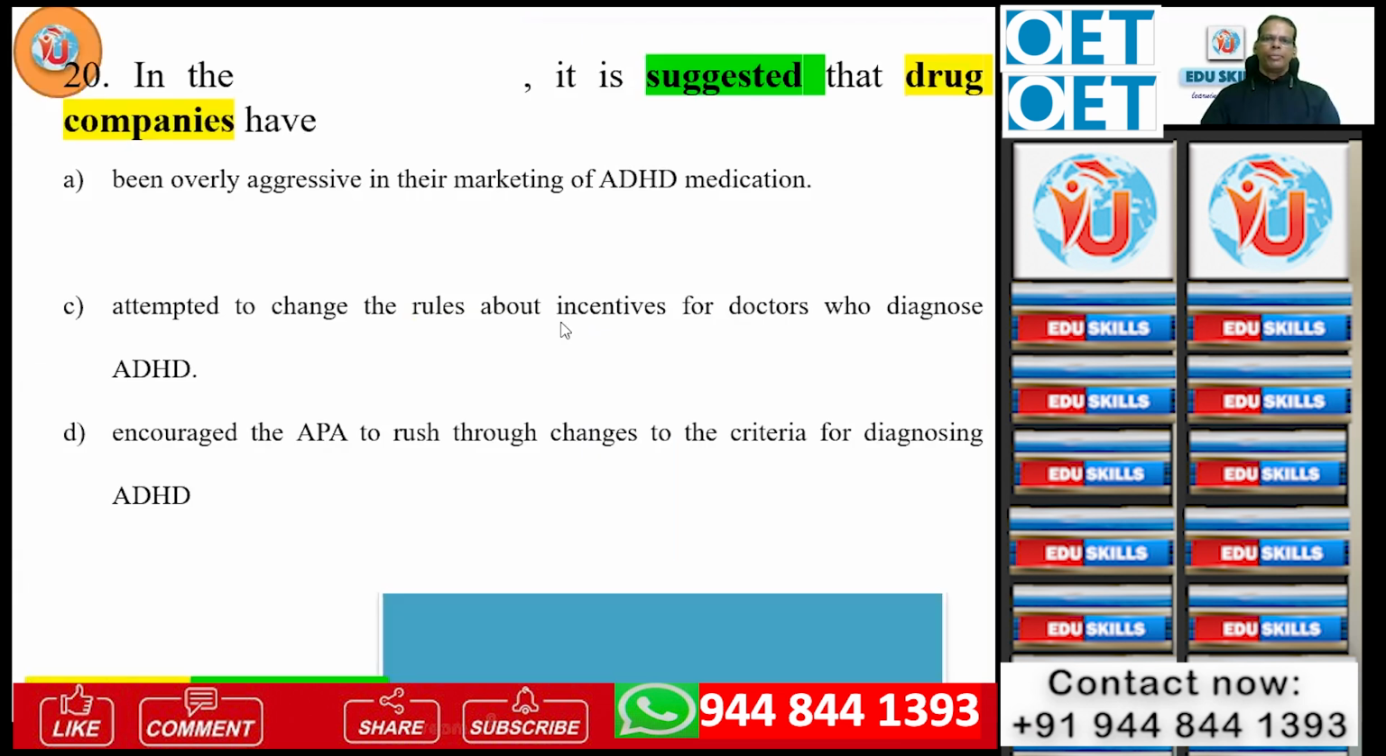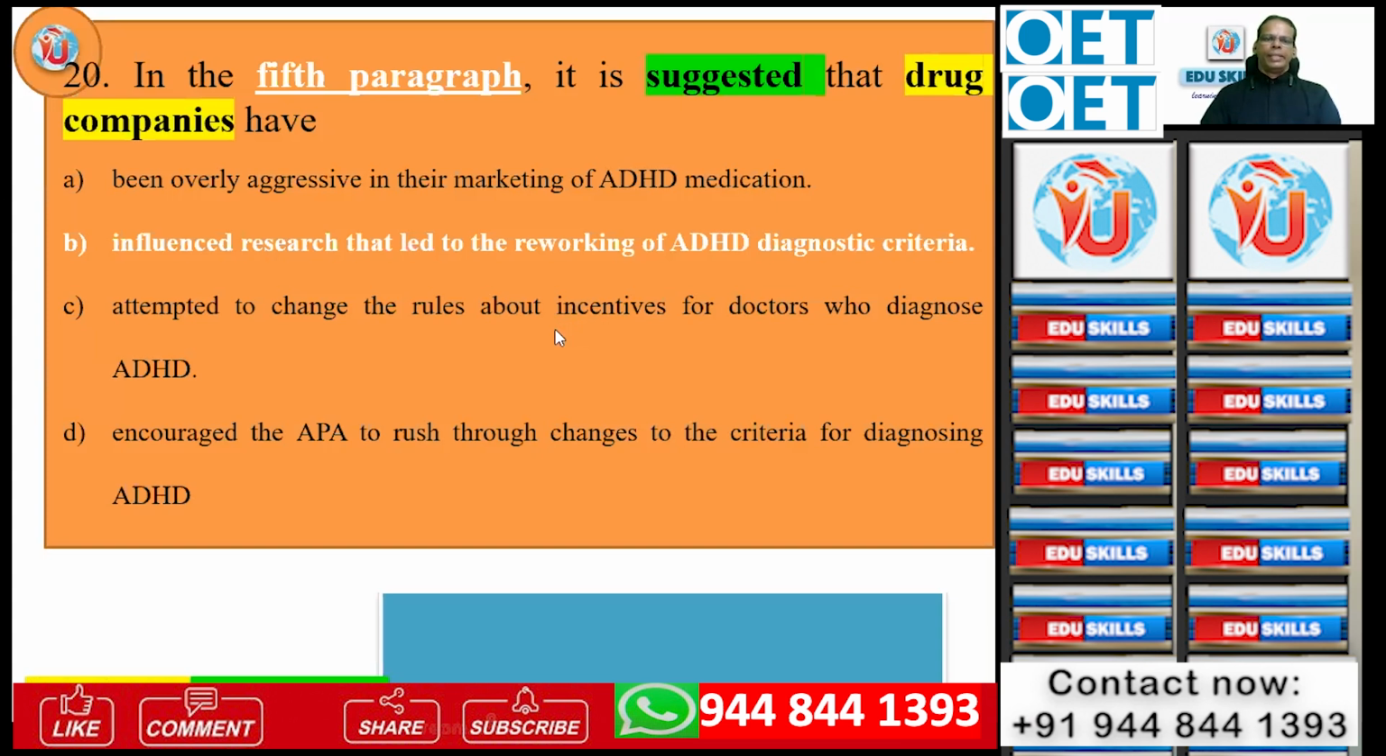And coming to the next question. In the 5th paragraph, it is suggested that drug companies have been overly aggressive in their marketing of ADHD medication, influenced research that led to the reworking of ADHD diagnostic criteria, attempted to change the rules about incentives for doctors who diagnose ADHD, encouraged the APA to rush through changes to the criteria for diagnosing ADHD.